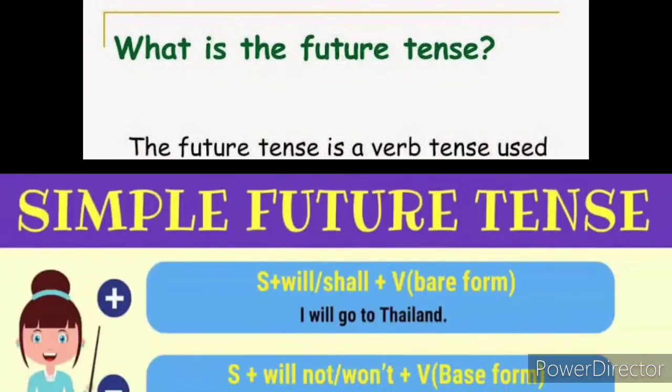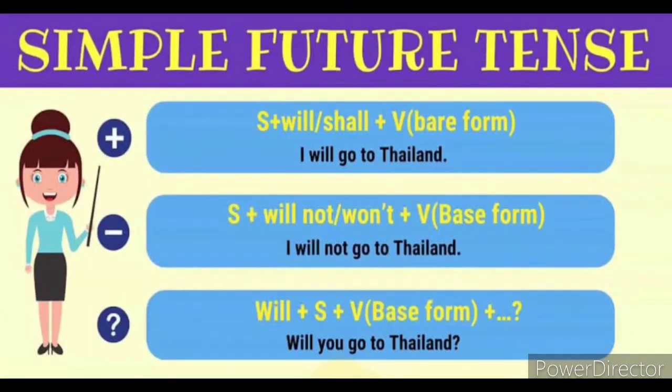Let's see the formula and the sentence pattern for simple future tense. So look at here, children. For a positive sentence, that is for affirmative, we have to start with subject plus will or shall plus verb. The verb should be in the base form, that is verb 1.